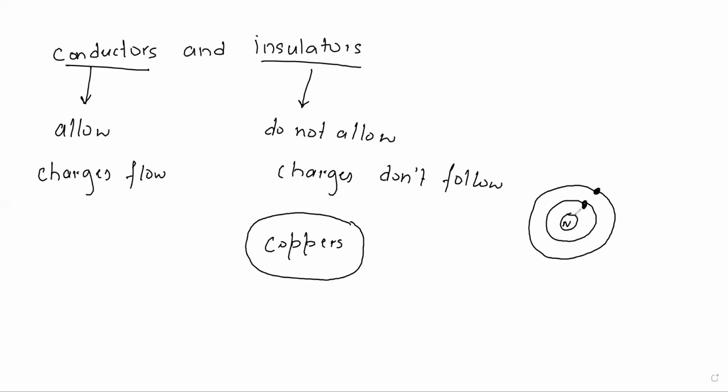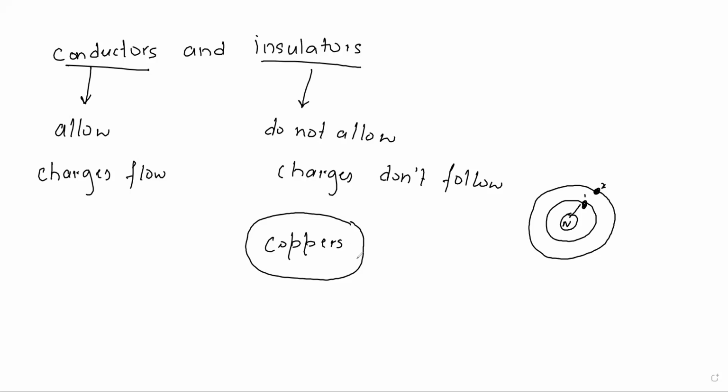These electrons are very tightly bound with the nucleus. See, this electron 1 is very tightly bound, whereas the second electron is also bound with the nucleus, and so on. So we have plenty of protons in the nucleus and plenty of electrons revolving around the nucleus. So this is the structure of an atom. Even copper has atoms, and these electrons, protons and neutrons are present in the atom of copper.